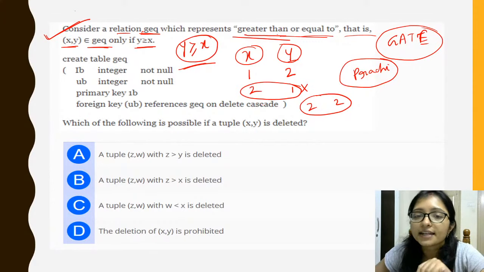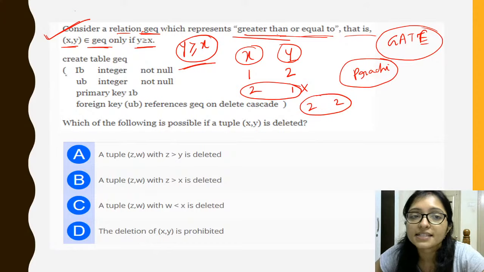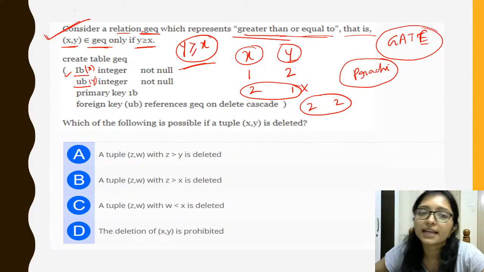So how is the data? First we have to assume the data. What will be the data? Try to insert some data, and here it is telling LB and UB. LB means lower bound and UB means upper bound. So lower bound is like x, and upper bound is the y. We can take it like that.